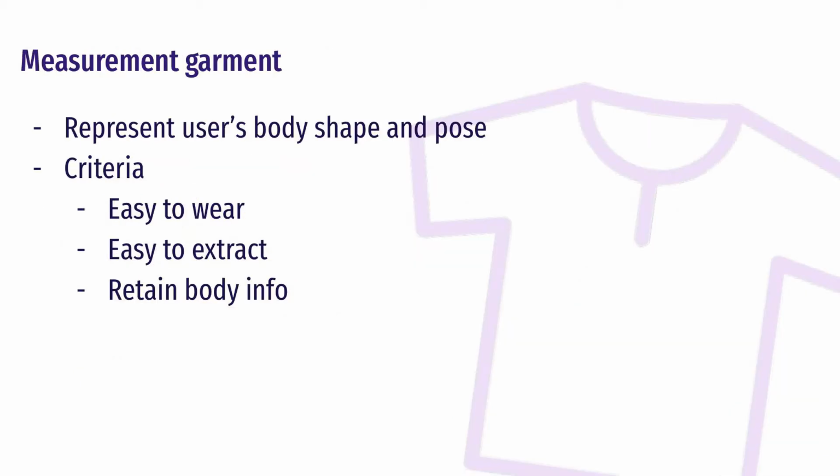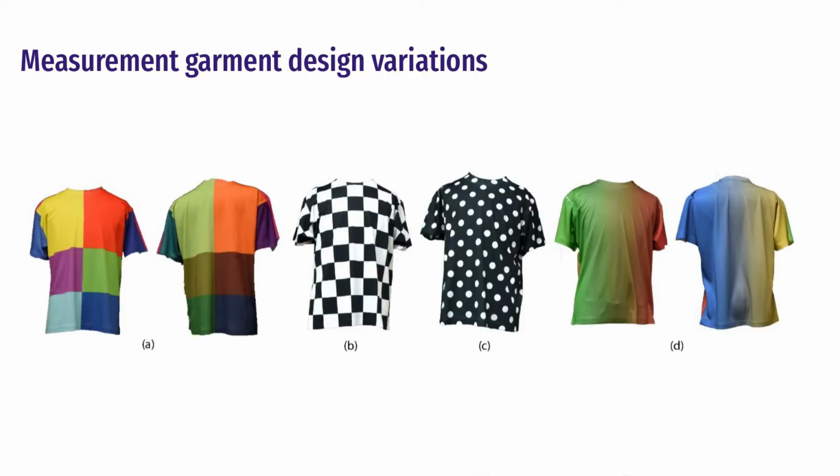We also design what we call a measurement garment. A measurement garment is what a user has to wear to use our system. It's a color-coded t-shirt which marks different parts of the user's body. We designed the measurement garment to be something that we can easily extract from a video frame, that is easy to put on, and that retains the body pose and size information. We tested a couple of designs of the measurement garment before arriving at our current version of it.